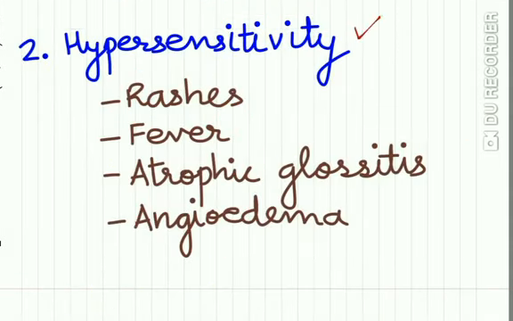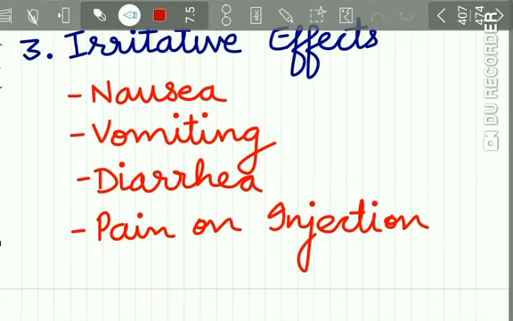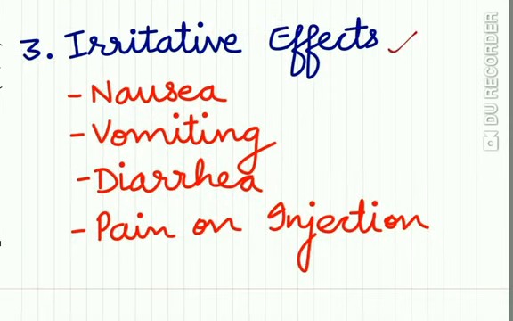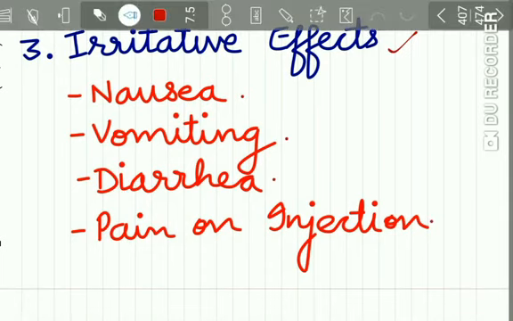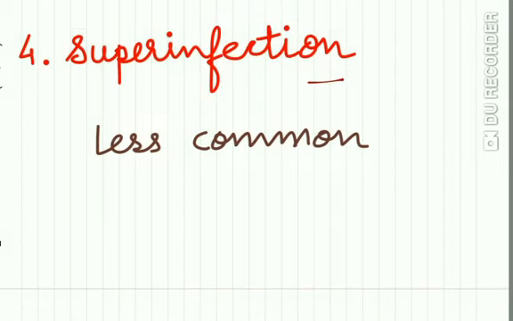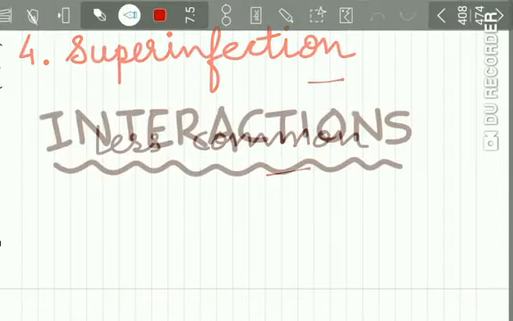Now, hypersensitivity is also caused by chloramphenicol in the form of rashes, fever, atrophic glossitis, and angioedema. Then, irritative effects may be in the form of nausea, vomiting, diarrhea, and pain on injection. Superinfection is less common with chloramphenicol.